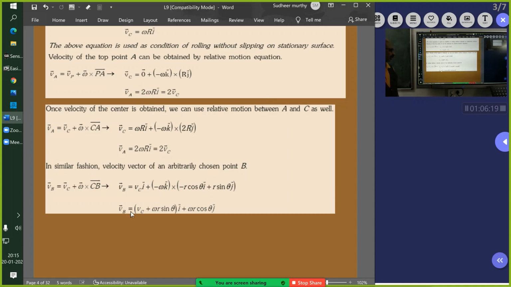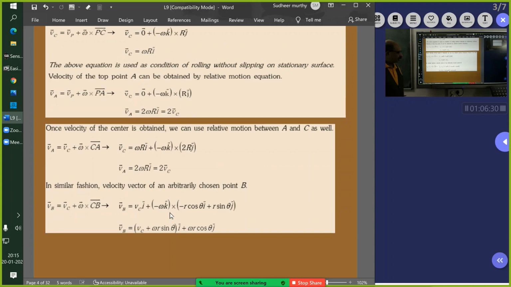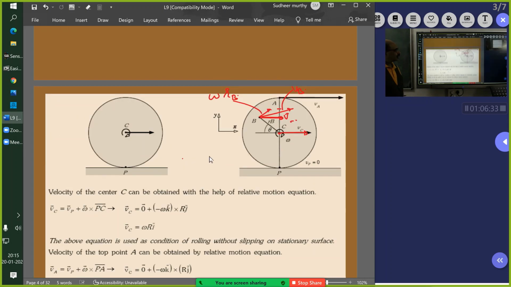It should be cos theta, no? Sir, show one more time. This R cos theta will be in this direction, no? Sir, it will be sin theta only, because omega r will be perpendicular to that. Using alternate angles, you get the sin theta component along x.